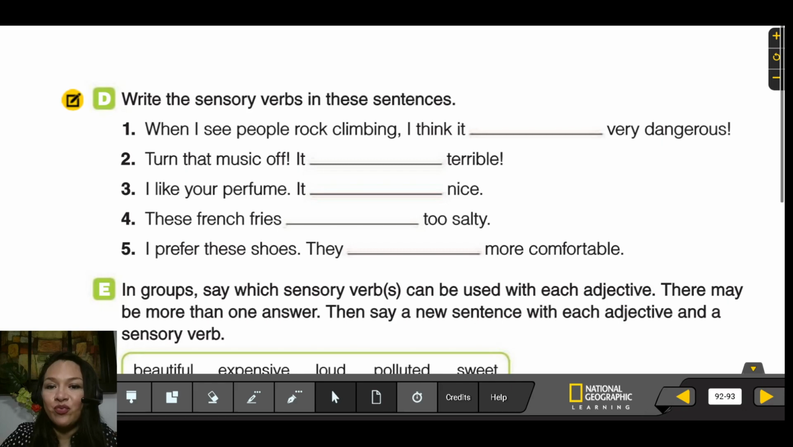Okay, now let's practice. Let's go to the next page, page 93. And it says, write the sensory verb in the sentence. Go ahead and write the correct verb. Which one do you think is correct? Take 5 minutes to do this.